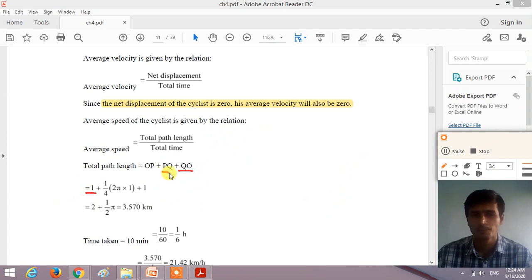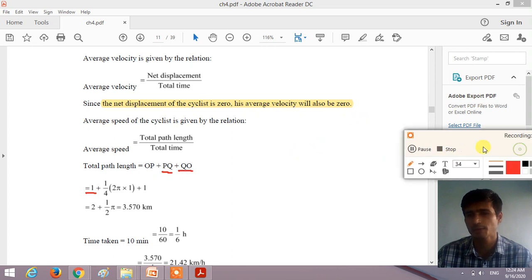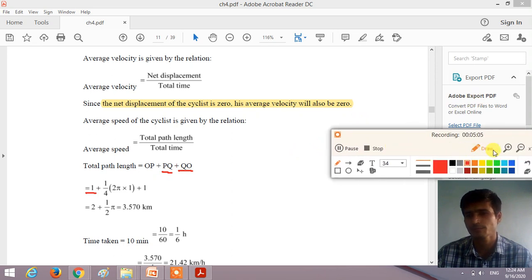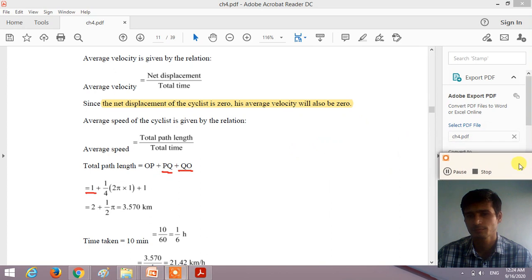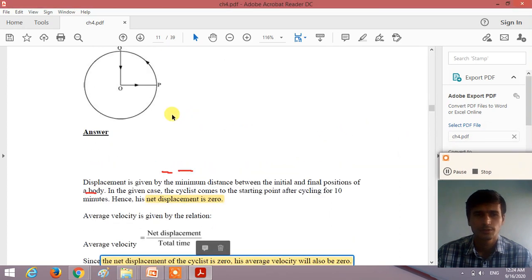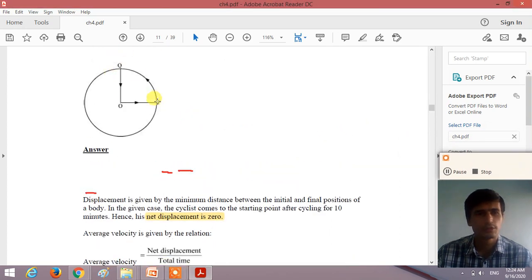Now PQ is the length of the arc. How do we find the length of the arc PQ? If you consider the whole circular path, the total length is 2 pi r, and this portion PQ is the fourth part of the circumference.